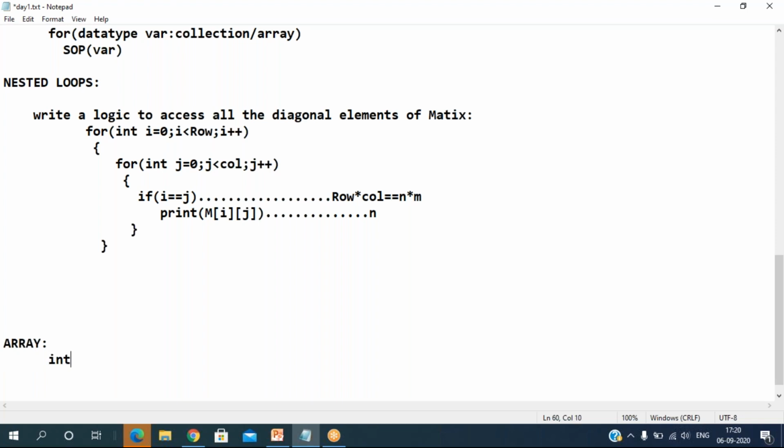Let's see. First, in case you go for arrays in C language, you can make it like this, int a of 100. There is one way of declaring in C language. Whereas in Python, we can make it as a list. This is the list concept, you can use it in Python. Or if you want to go for arrays concepts, yes, you can go for the array module and you can declare it.